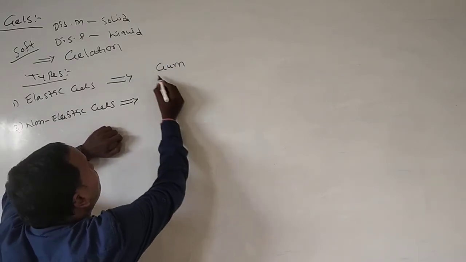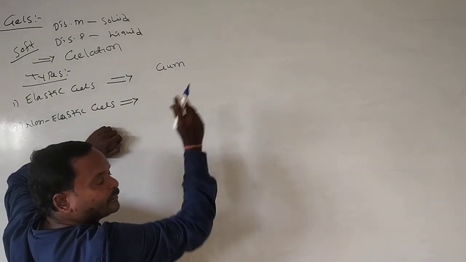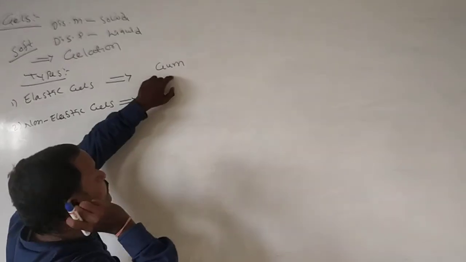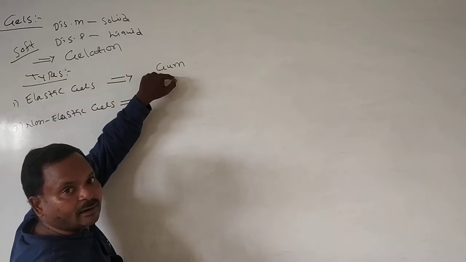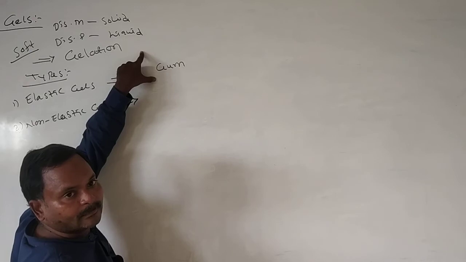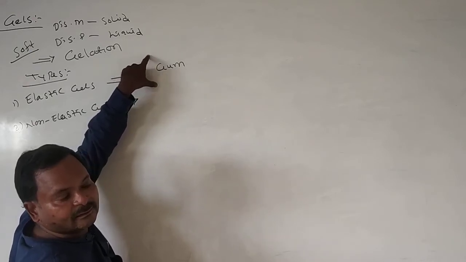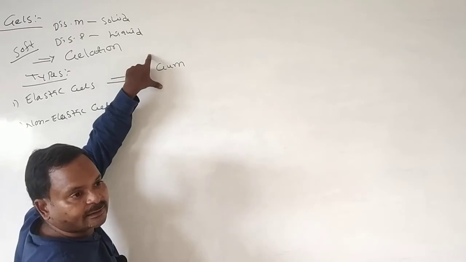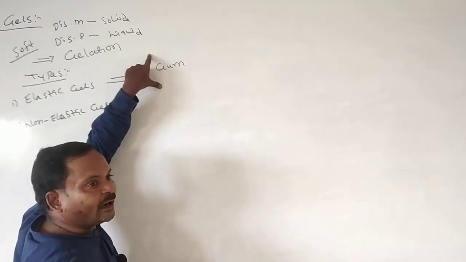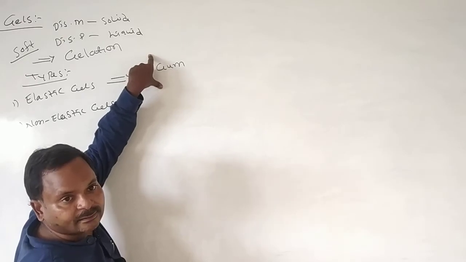Here I am taking gum. How will we get the gum? Just take the gum raw material, add water and form the gum. That means the raw material is more, water is less. After 1 year or 2 years, gum becomes dry.